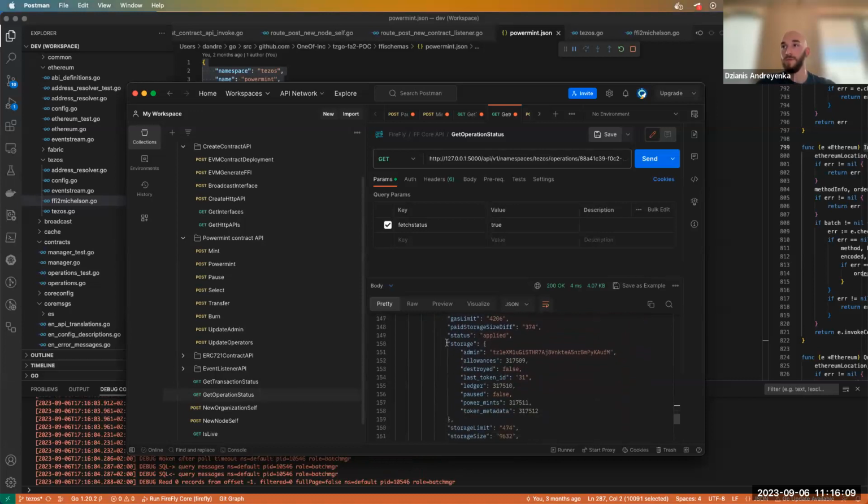And also we have a field called storage that contains all the state of the contract. So here we can see the last token ID, contract admin, and other stuff. For example, if we minted tokens with IDs 32, 33, the storage state will be changed, and here we will see 33. So that's how we can track the storage state.